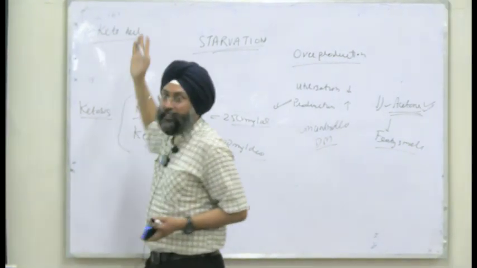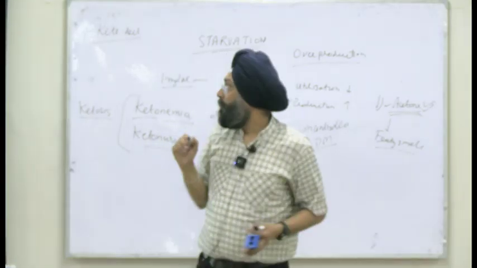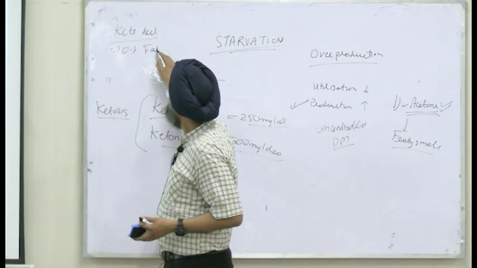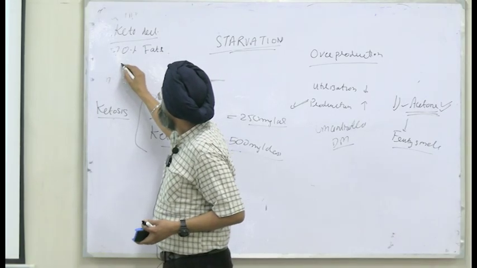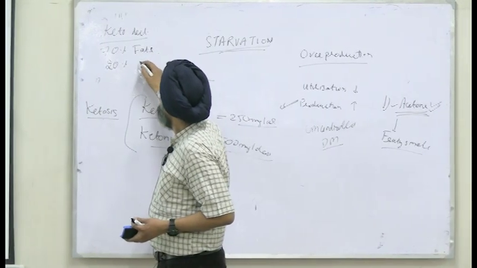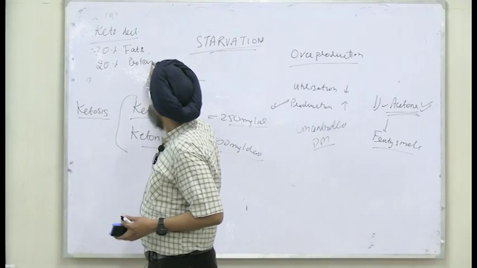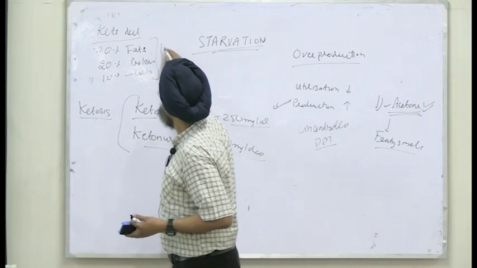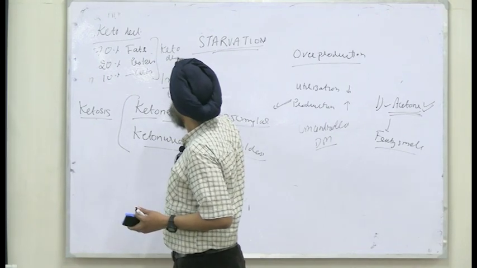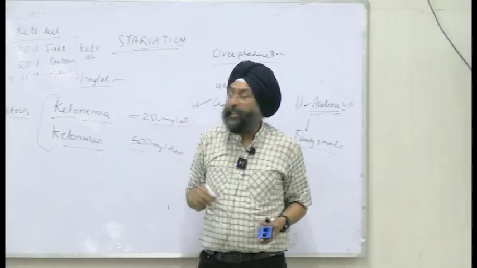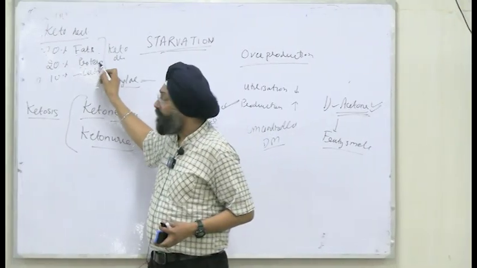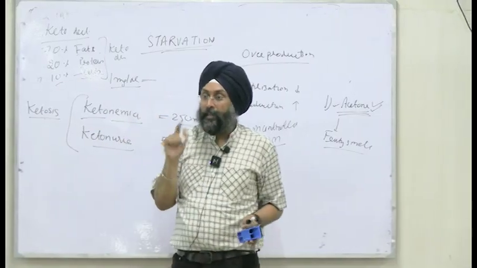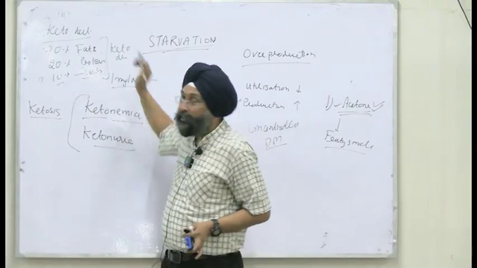What is the basic funda of this keto diet? You have to eat 70% fats, 20% protein, and 10% carbs. This is keto diet. 70% fats, 20% protein for bodybuilding, and 10% carb to avoid constipation. The major problem that comes in keto diet is constipation.